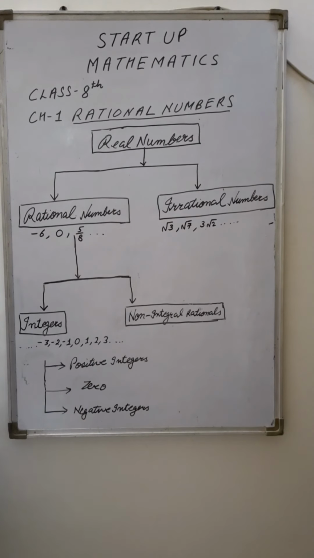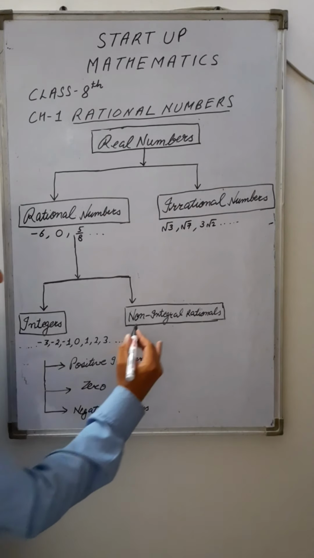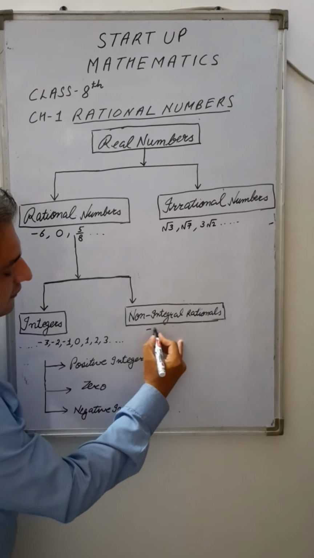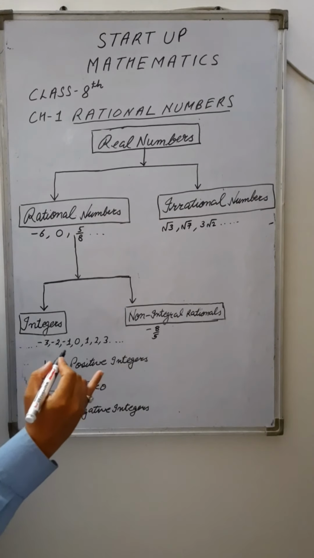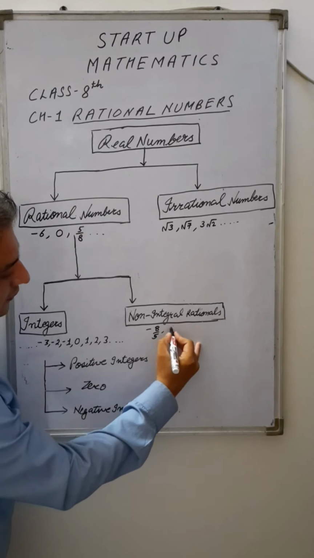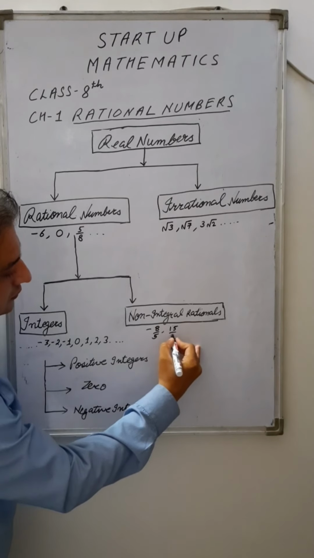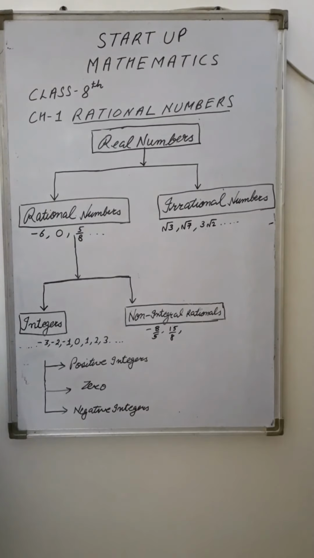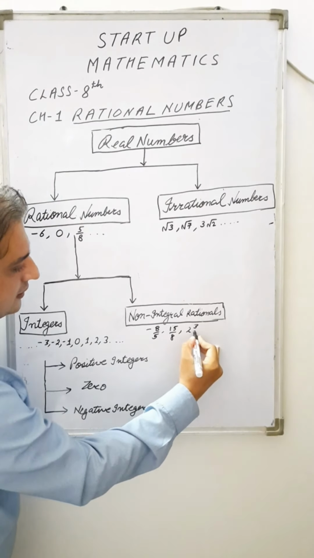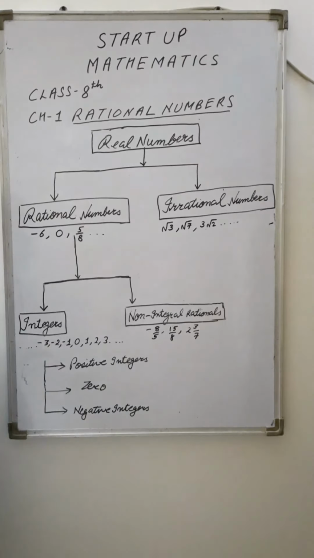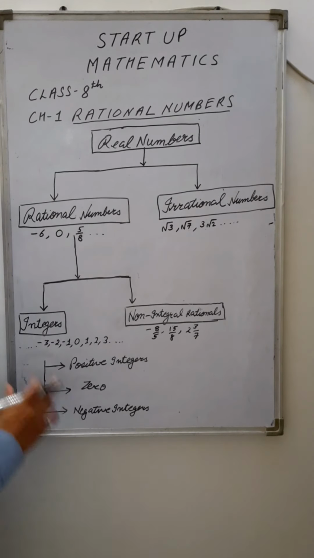And what about non-integral rationals? The examples of non-integral rationals: if I take a negative number -8/5, or I can write 15/8, or you can write a mixed number, that is 2. You can take any number, 3/7. So these are the examples of non-integral rationals.